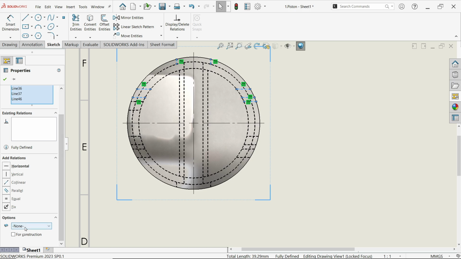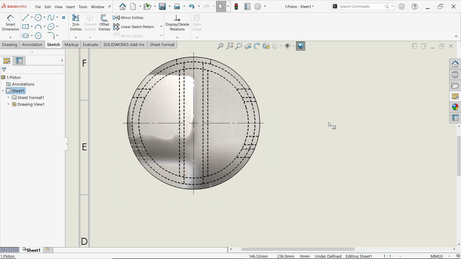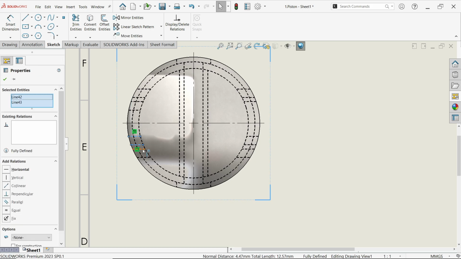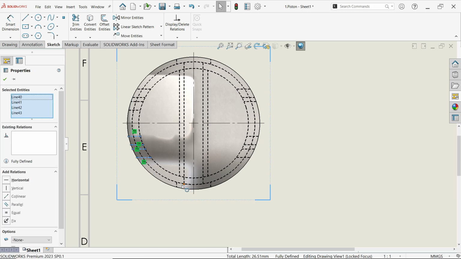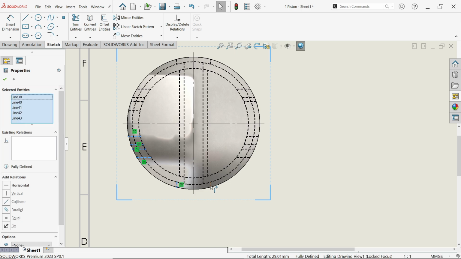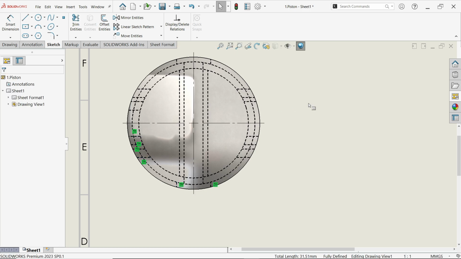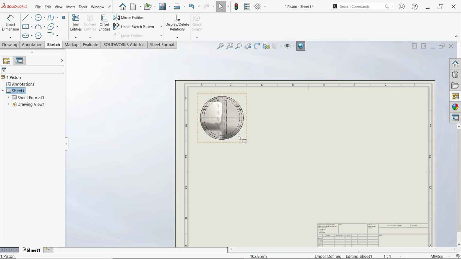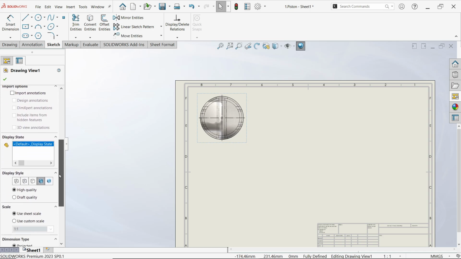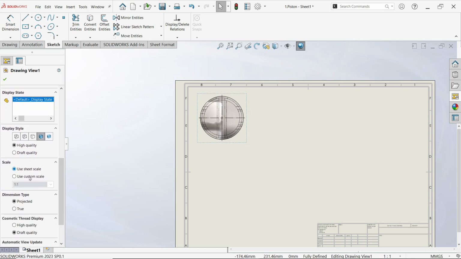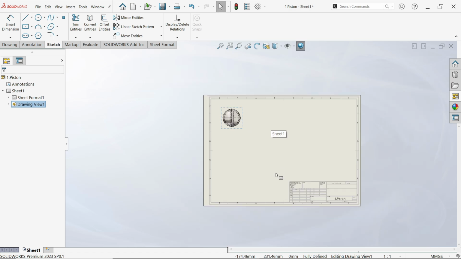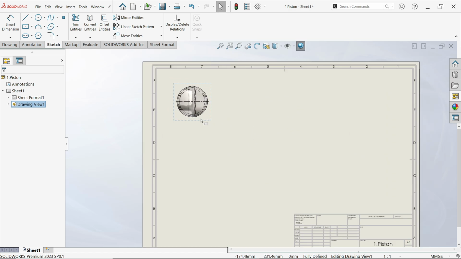Let's go and choose format. Okay, let's do one more thing. Click and I'm going to choose here scale, use custom scale 1:1.5, because I want to accommodate all the drawing in one sheet. Okay.